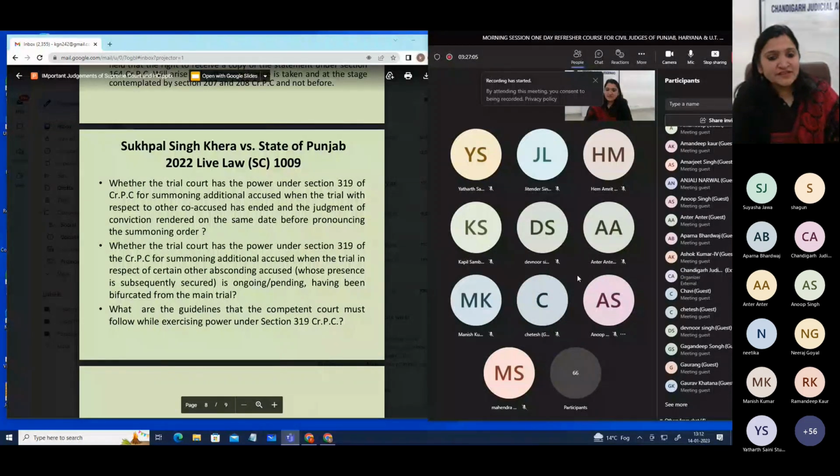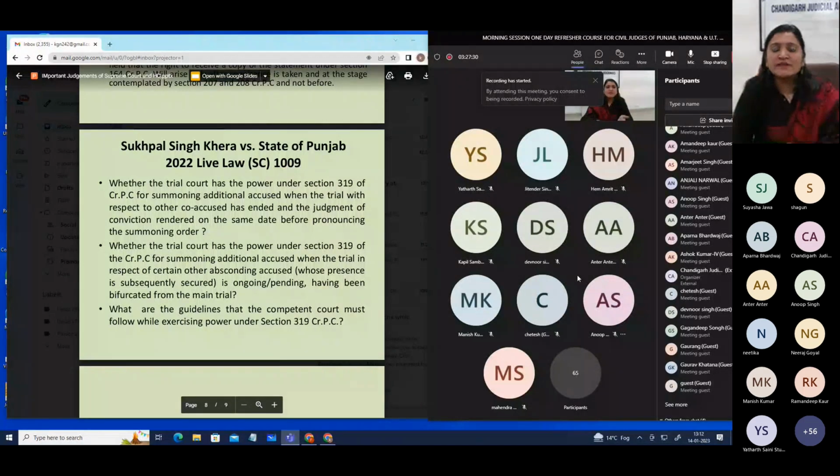Nobody wants to say anything on this, what evidence will be taken into account in securing the presence of the additional accused, if we are giving a decision on the 319 CrPC application for summoning an additional accused? What evidence will be taken into account?